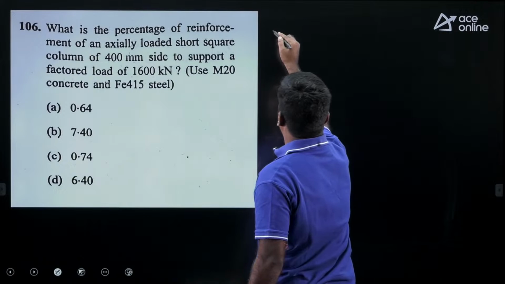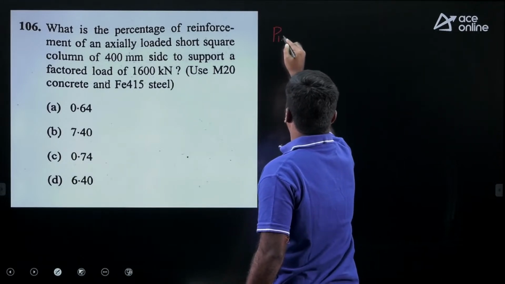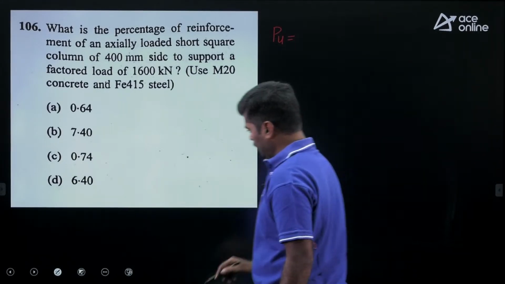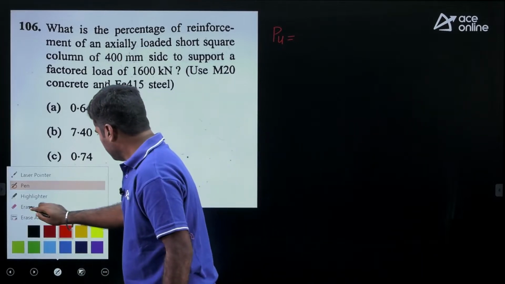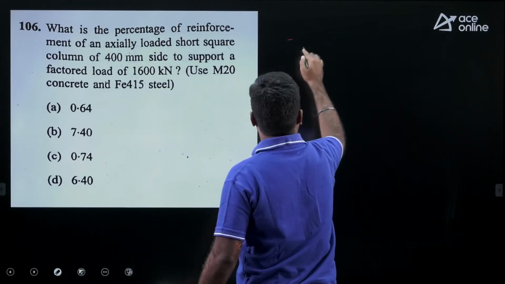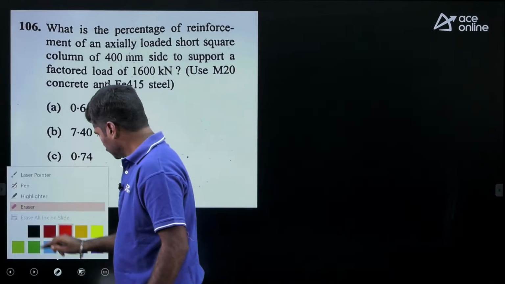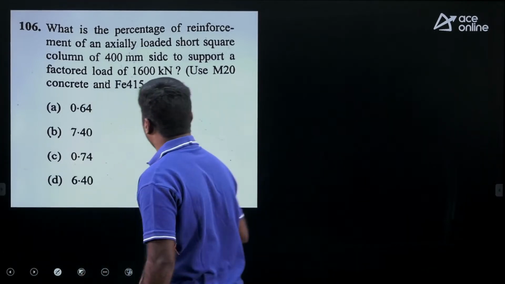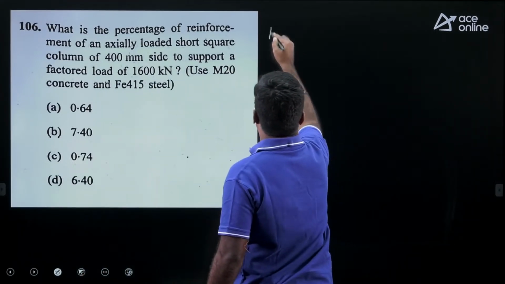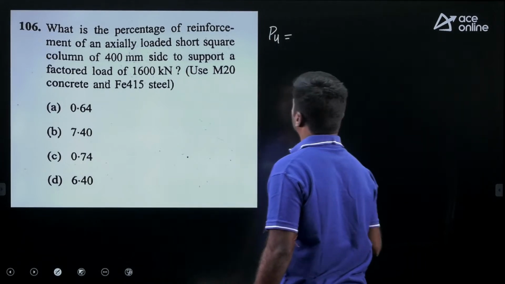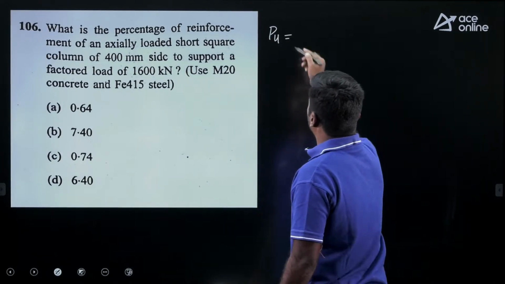From this formula you can get it. Wait a minute, I would like to change the color here. Fine. See my dear, first of all we need to find out the area of longitudinal steel in a column.